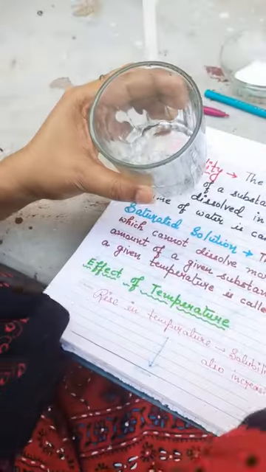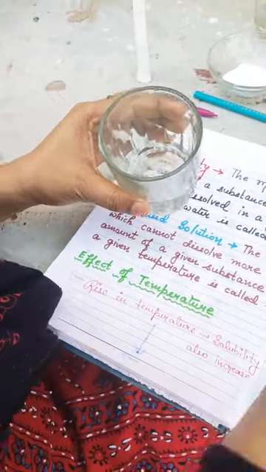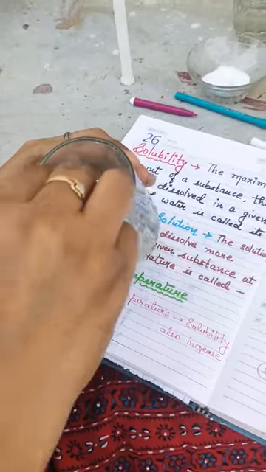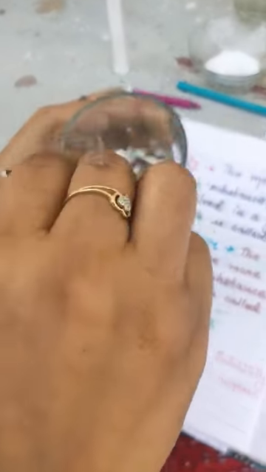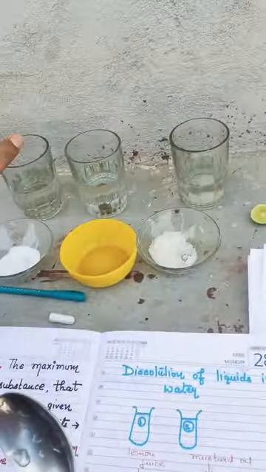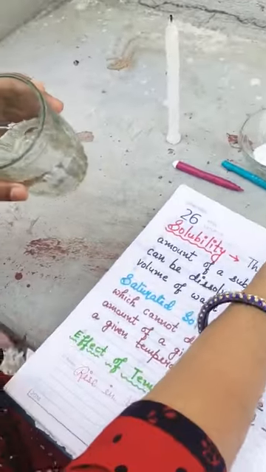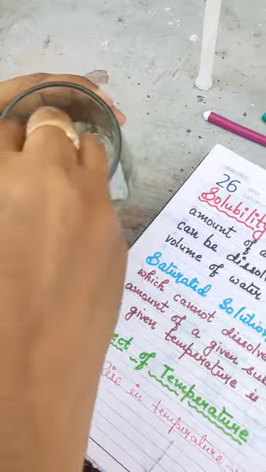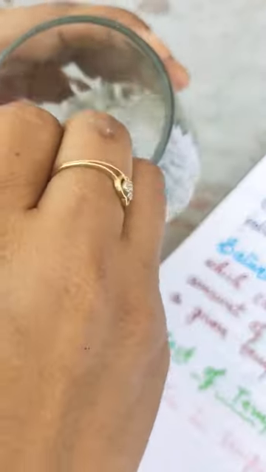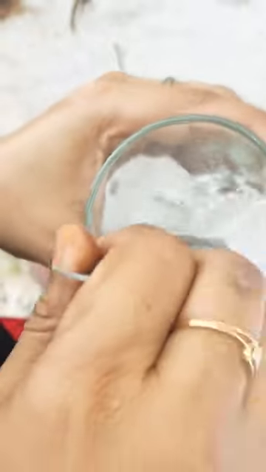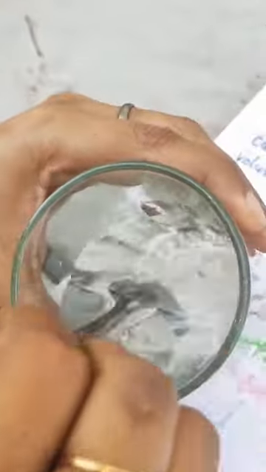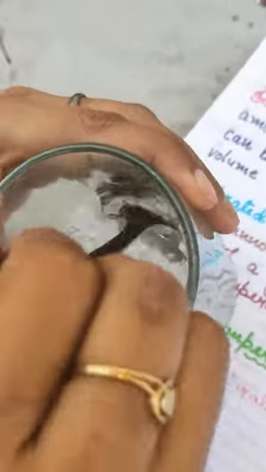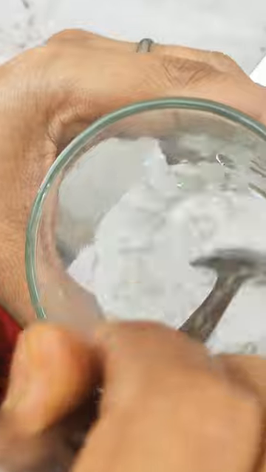Now, again add some more salt into the water and stir it. Or you can do this activity with the salt also because it is a bit easy and quick process. Now see. You will see that the salt will dissolve into the water and form a salty solution.